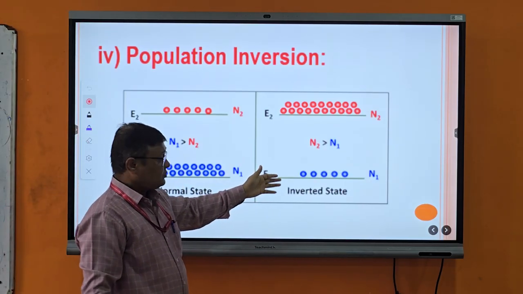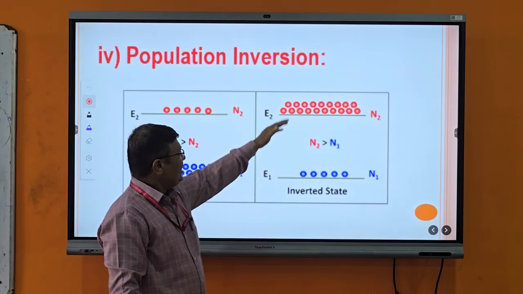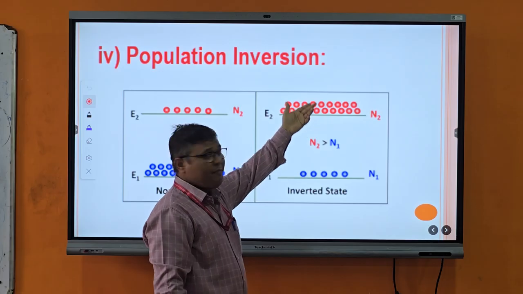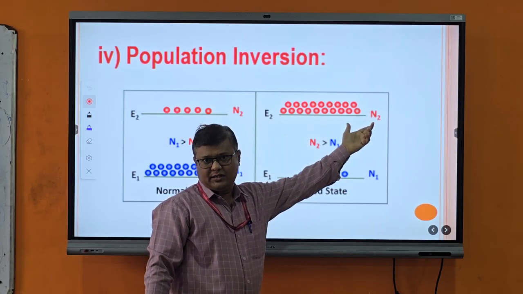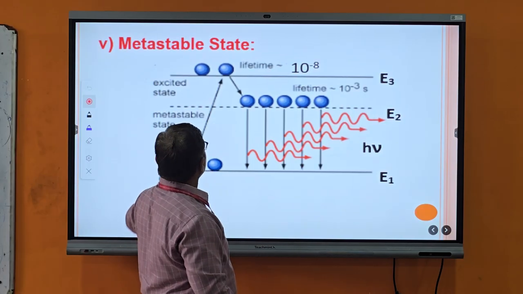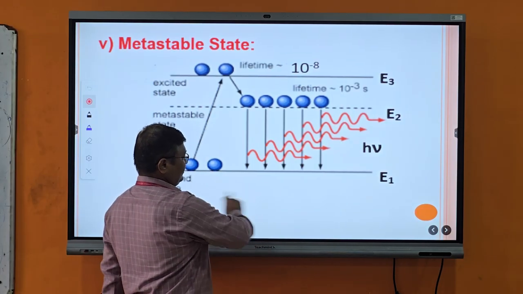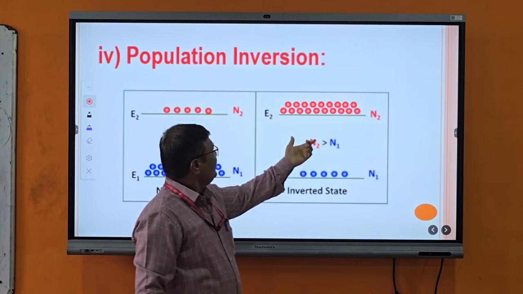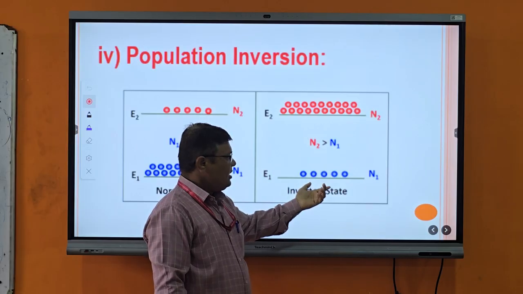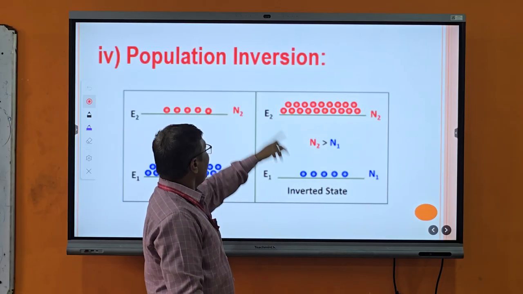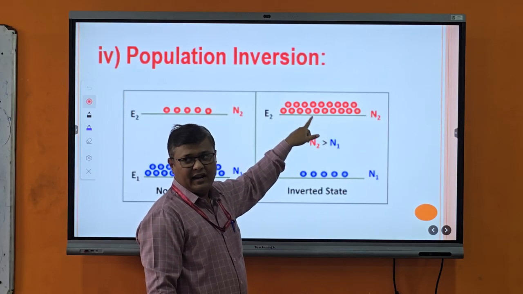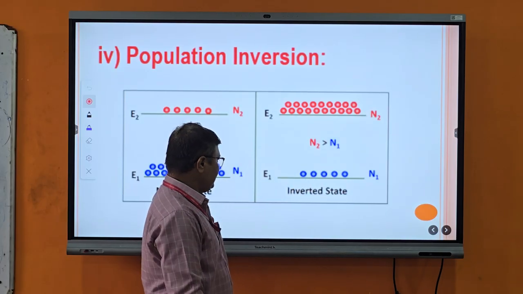But in population inversion, the number of atoms should accumulate at the higher energy level N2 more than at the ground state energy level. Therefore, in population inversion, a large number of atoms accumulate at the higher energy level than at the ground state energy level. This technique is called population inversion. It means the number of atoms present at the excited state or higher energy level is greater than that at the ground state energy level.